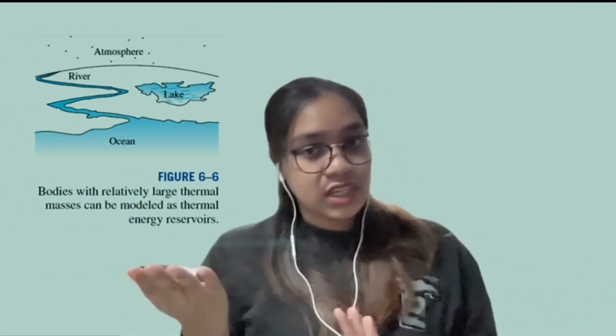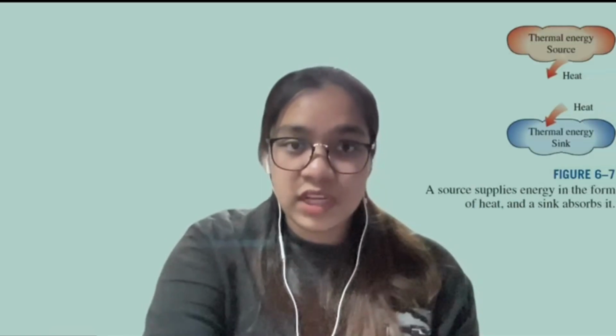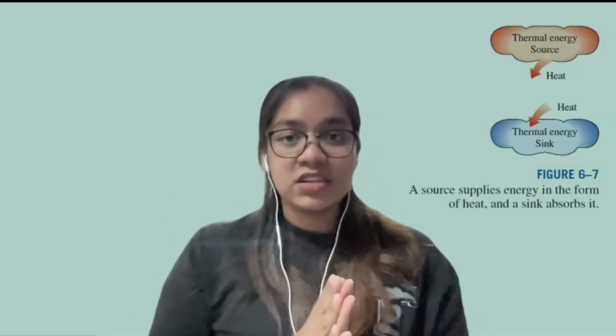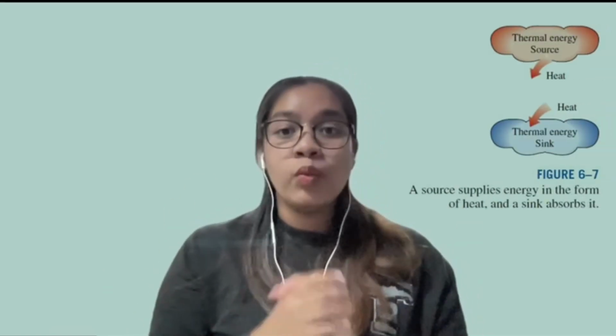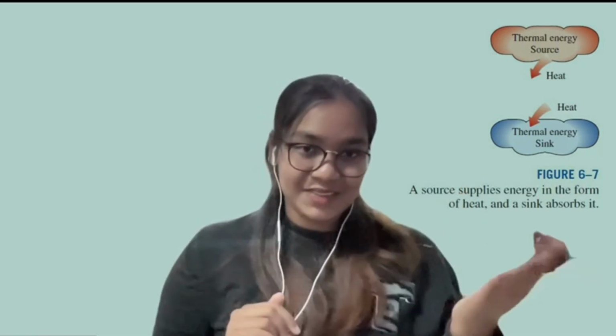For example, a large body of water such as an ocean, lake, river, or even atmospheric air can be modeled accurately as a thermal energy reservoir because of their large thermal energy storage capabilities or thermal mass. A reservoir that supplies energy in the form of heat is called a source. Meanwhile, the one that absorbs energy in the form of heat is called a sink.